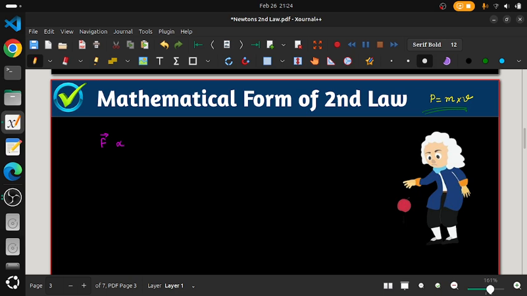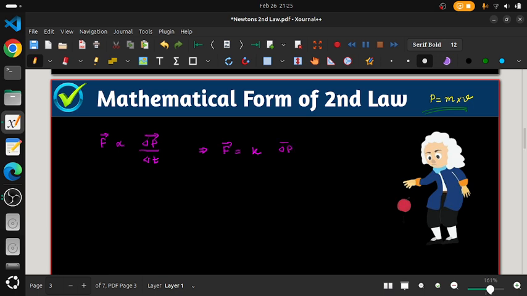So the force we are applying here is directly proportional to the rate of change of linear momentum. Momentum is a vector quantity, so here we need a proportionality constant, which we write as K. So the force will be equal to K into del P.